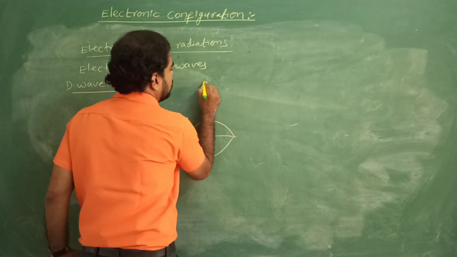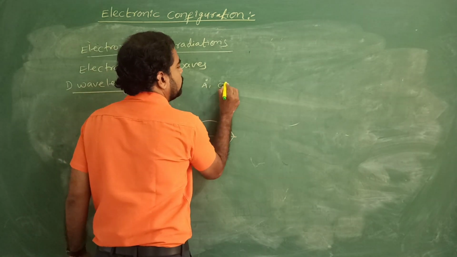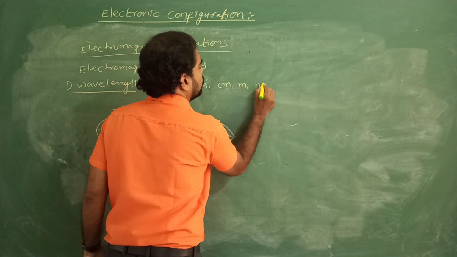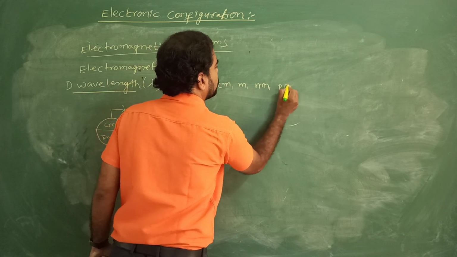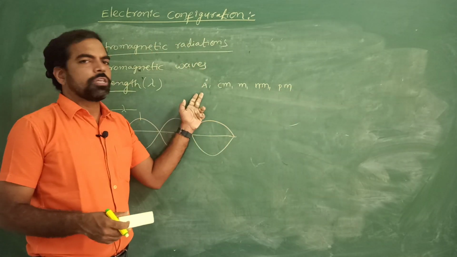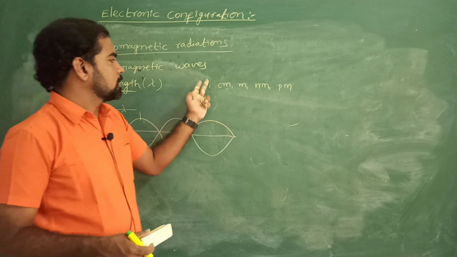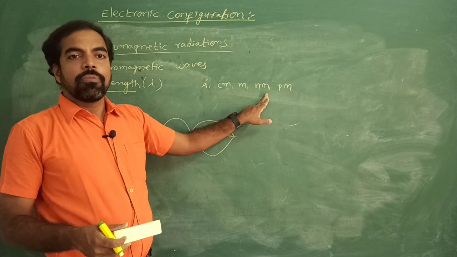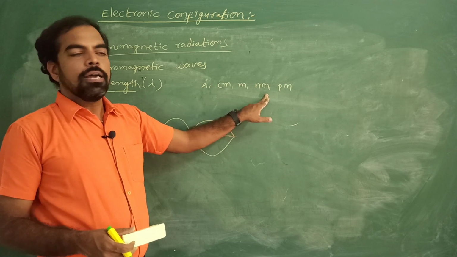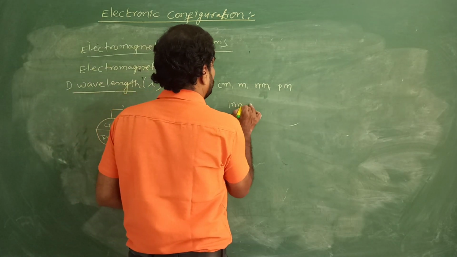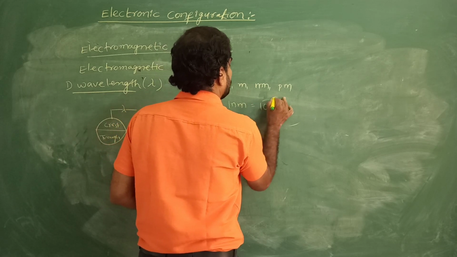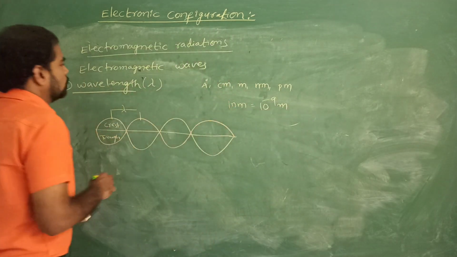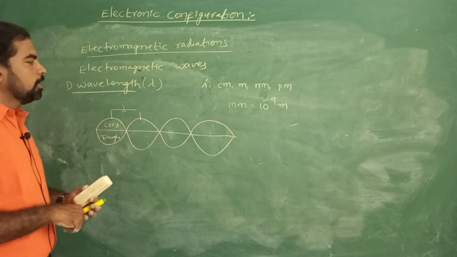Wavelength units are angstroms, centimeters, meters, nanometers or picometers. 1 angstrom equals 10 power minus 8 centimeters or 10 power minus 10 meters. And 1 nanometer equals 10 power minus 9 meters. So this is the wavelength. Okay. Next.